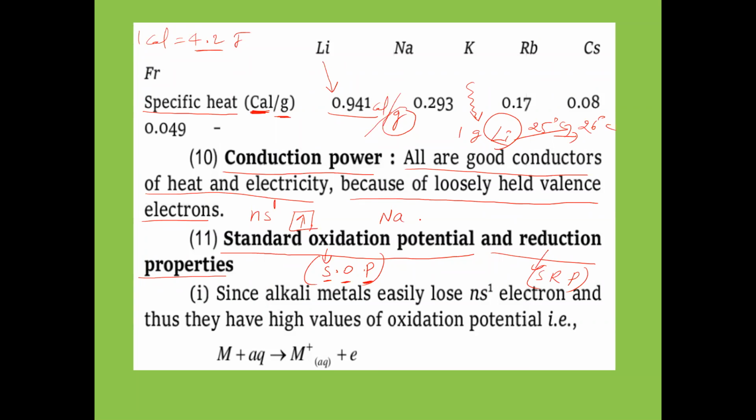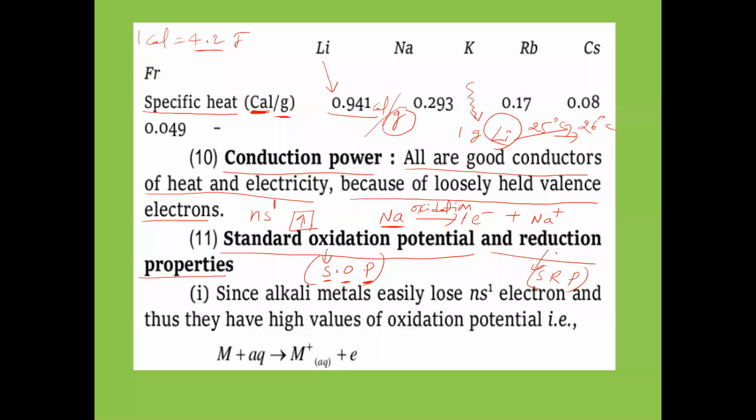Suppose you take sodium. Sodium easily loses one electron to become Na plus ion. Loss of electron is called oxidation. So sodium can undergo oxidation easily, which means its oxidizing potential is more. That's why standard oxidation potential is high for alkali metals, because they undergo oxidation easily.